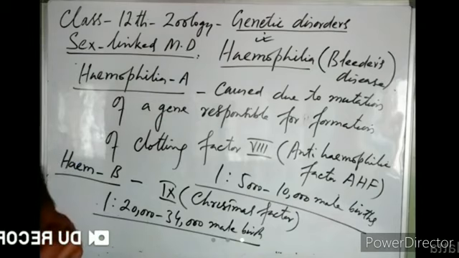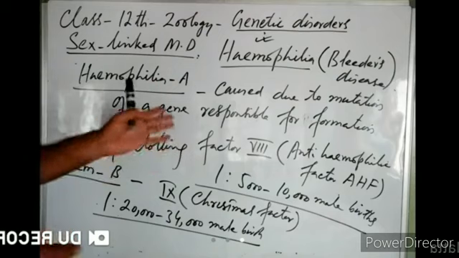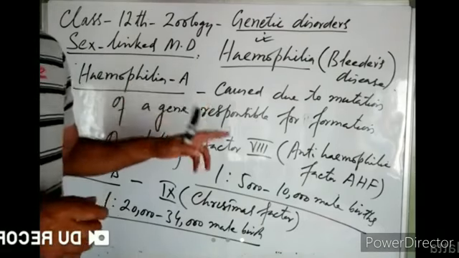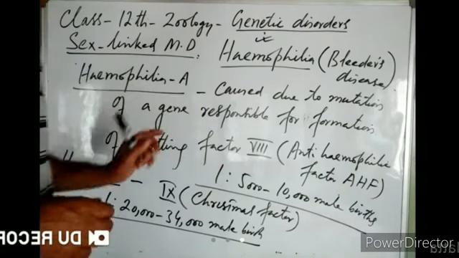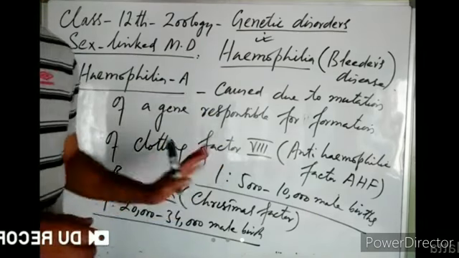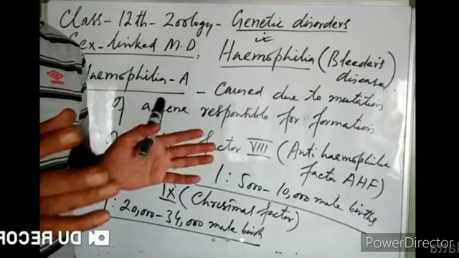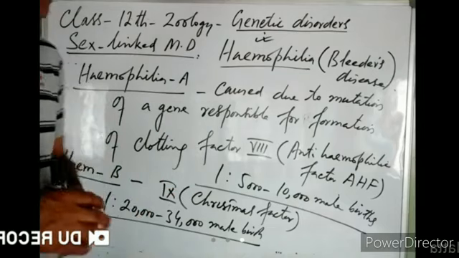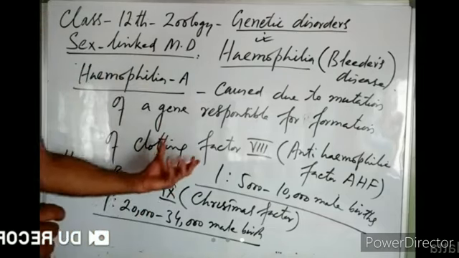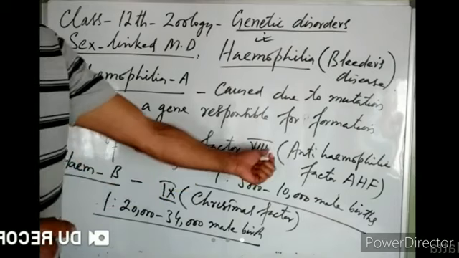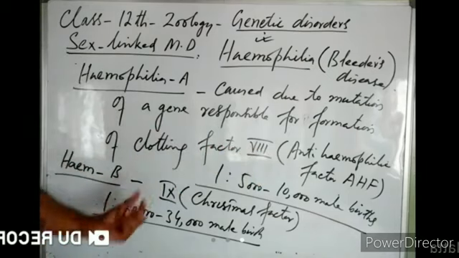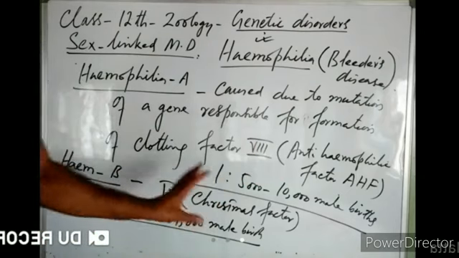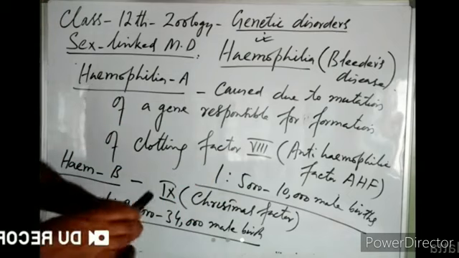So those factors are known as clotting factors, and they have been named from 1 to 13. Hemophilia A is caused when factor 8 is not present. Hemophilia B is caused when factor 9 is not present. If any one of these clotting factors is missing, that is likely to cause problems in blood coagulation, right? Here the problem in blood coagulation is caused due to absence of clotting factor 8, and here the problem in blood coagulation is caused due to absence of clotting factor number 9. So those are the types of hemophilia.